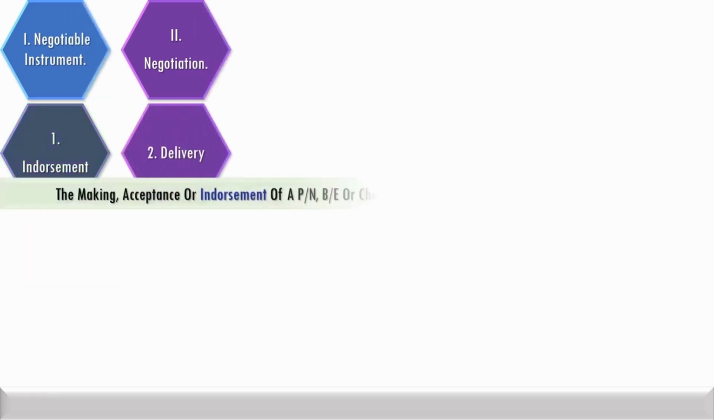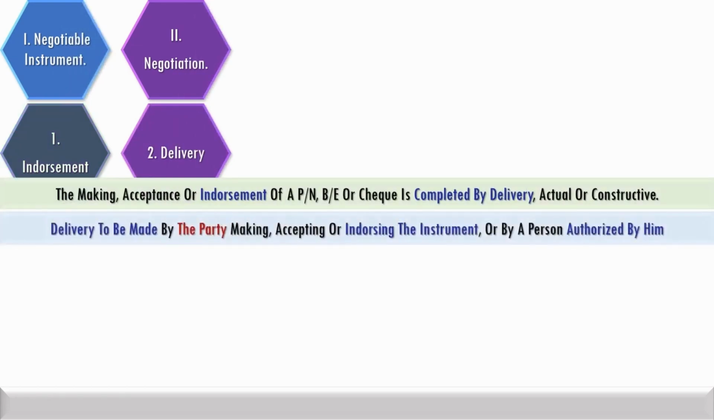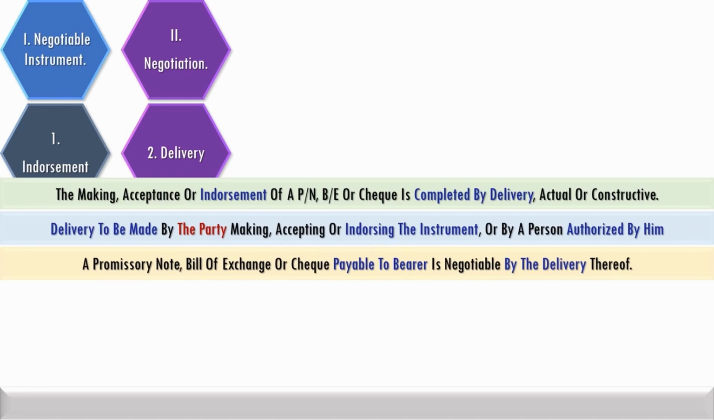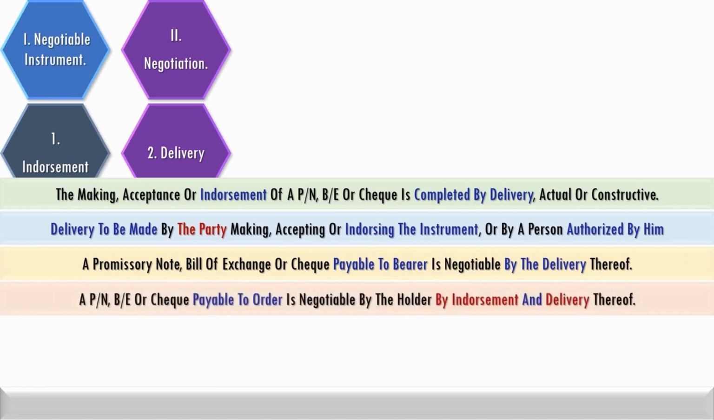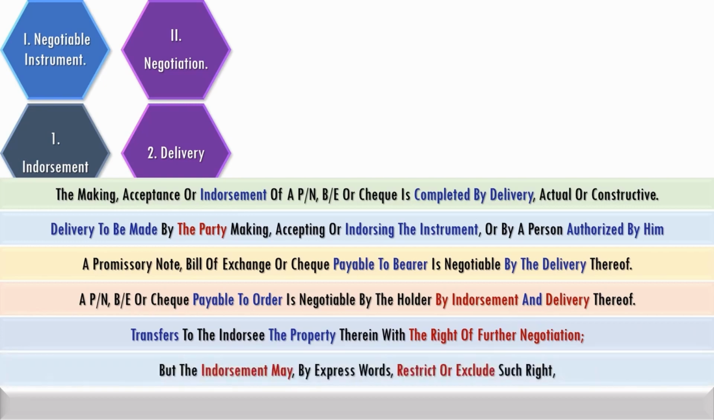The making, acceptance or endorsement of a negotiable instrument is completed by actual or constructive delivery. Delivery has to be made by the party making, accepting or endorsing, or by a person authorized by him. A negotiable instrument payable to bearer is negotiable by just delivery. A negotiable instrument payable to order for negotiation requires endorsement and delivery. Endorsement transfers to the endorsee the property along with the right of further negotiation unless restricted otherwise.